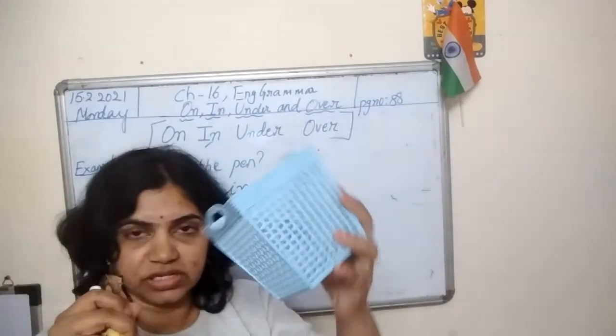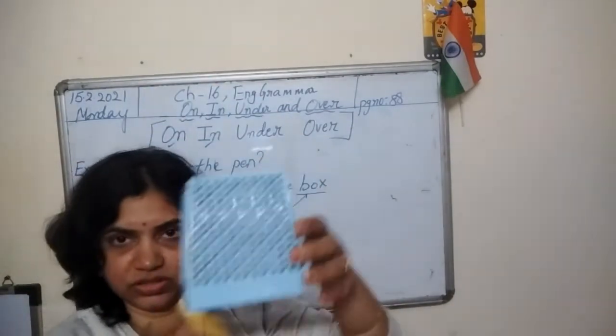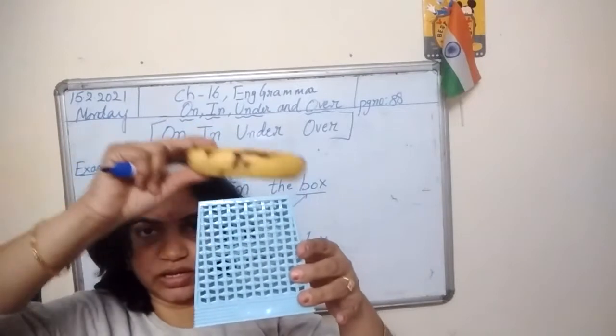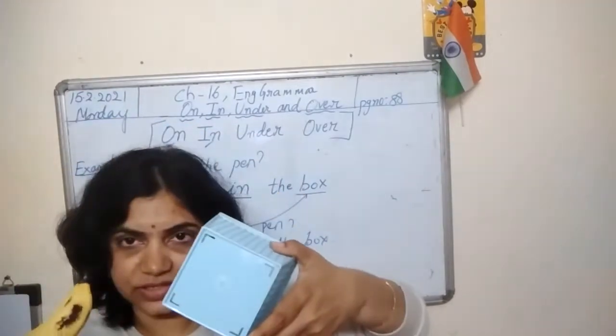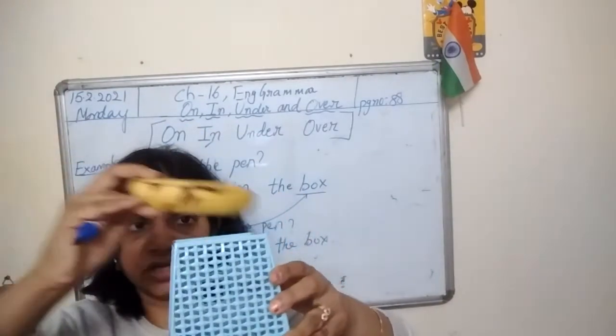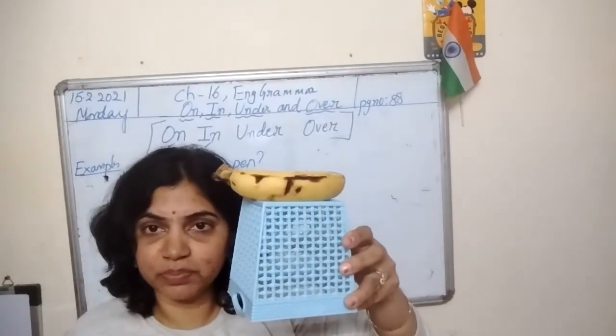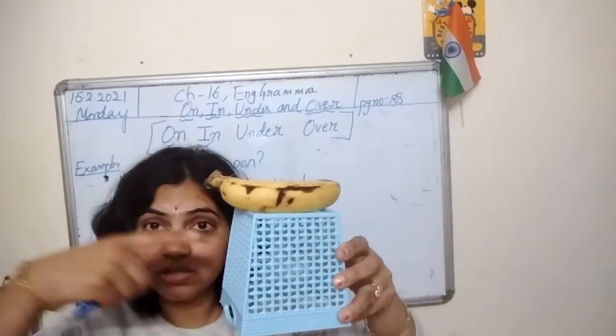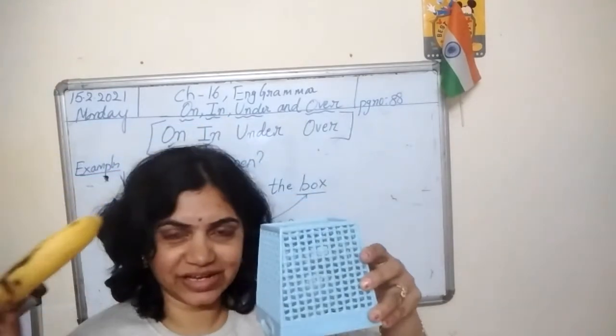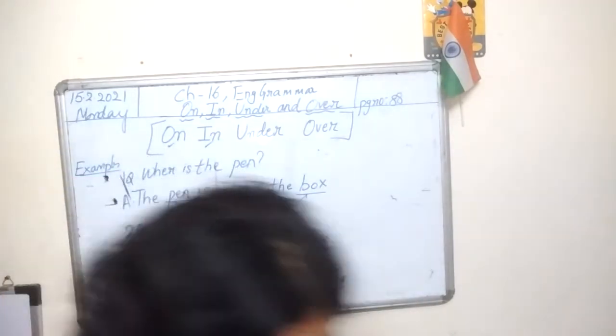Now I'm turning this upside down like this. Now I'm putting the banana here. Look at the surface. The surface is plain. It is not covered. Now, where is the banana? The banana is on the basket.